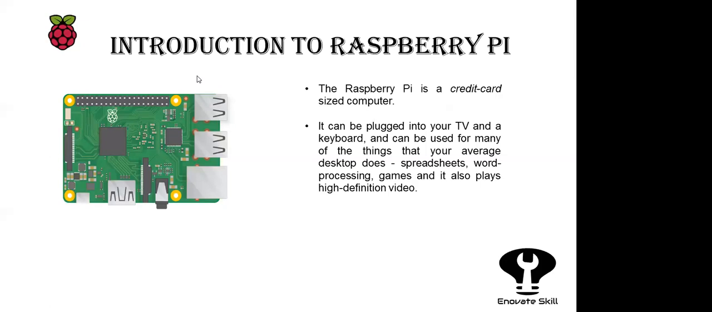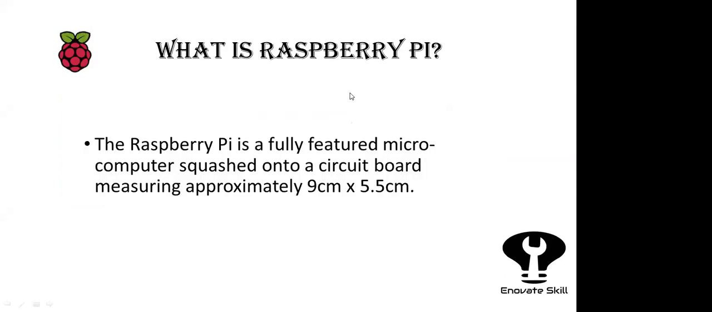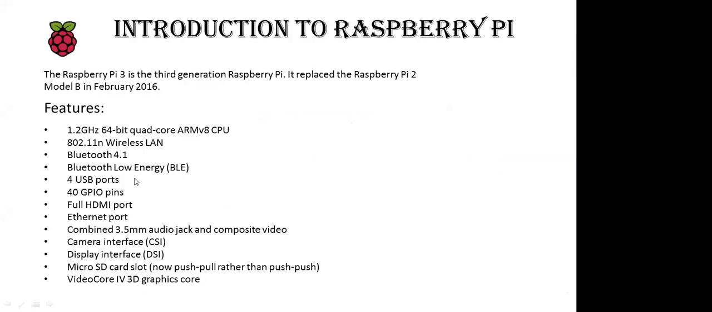So now you can see over here the introduction to Raspberry Pi. Raspberry Pi is a credit card size computer, and you can do many multitasking over there. These are parameters of the Raspberry Pi: their operating frequency, their processor, Bluetooth is also included, Wi-Fi is also included, 4 USB ports, 40 GPIO pins. GPIO stands for General Purpose Input Output pins. Full HDMI ports, Ethernet ports, camera interface, display interface, micro SD card slot, video cores. So these features are available in the Raspberry Pi.